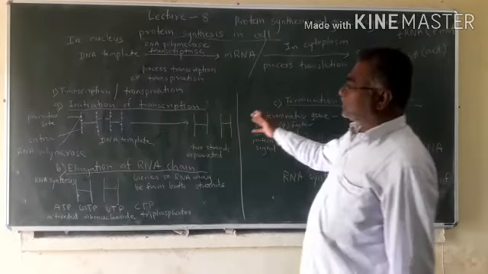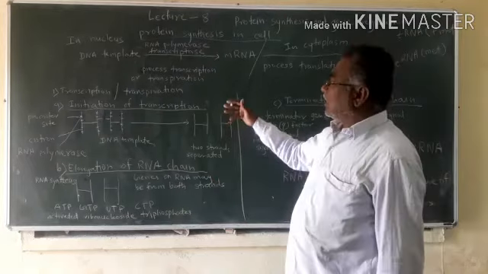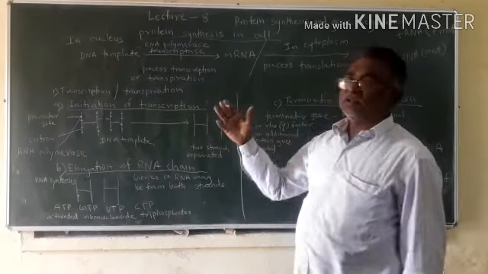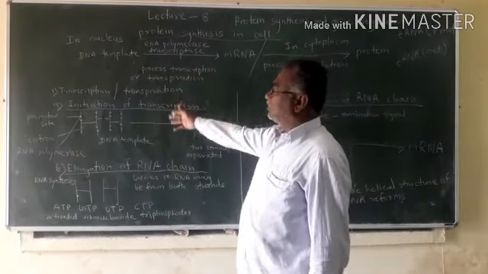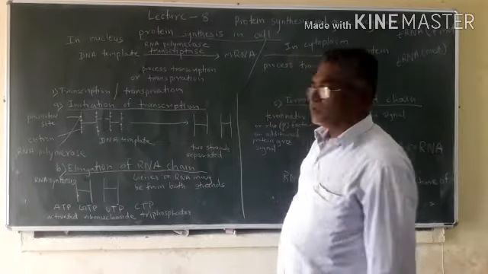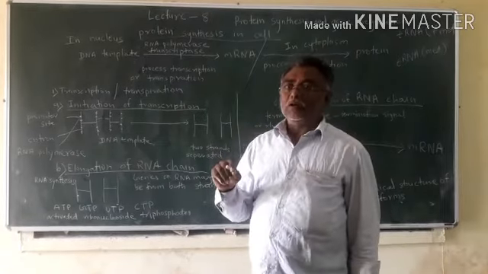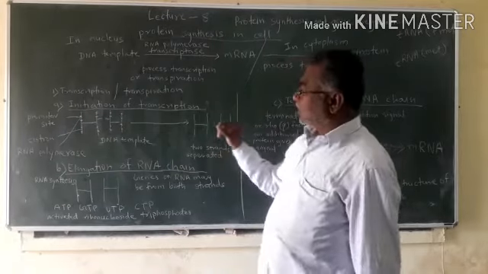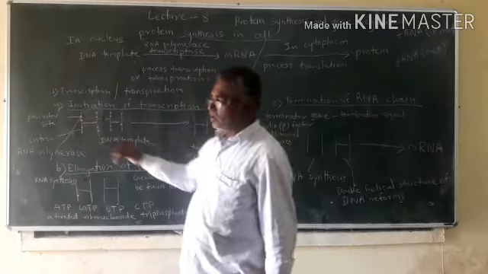So these are the three steps which take place in the nucleus. First is initiation of the RNA chain, or initiation of transcription, which means on the DNA, at the promoter site, the RNA polymerase enzyme is attached.